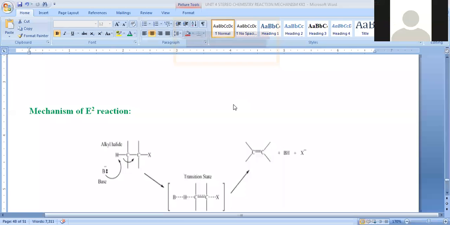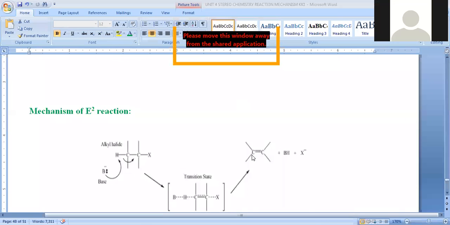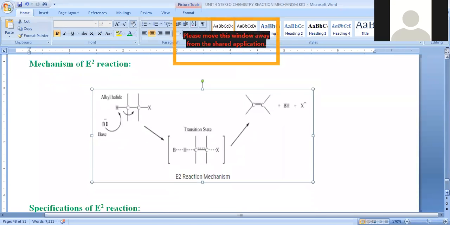A short-lived intermediate compound is formed. From this compound, slowly this H plus and X minus are removed and we will get a carbon-carbon double bond. Here the final product is a carbon-carbon double bond, which is called an unsaturated compound. So this is about E2 elimination where simultaneous removal of X minus and H plus both occurs.